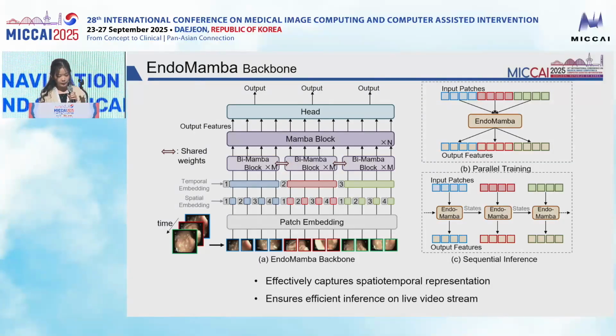During training, we can process entire video clips in parallel, which speeds up learning, as shown in Figure B. But during inference, the model can switch to sequential processing, which makes it more efficient when handling continuous video streams, as shown in Figure C.